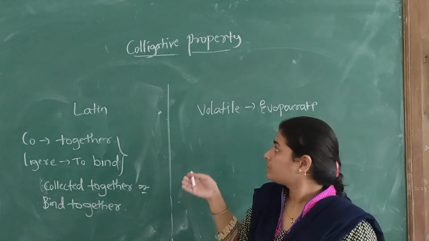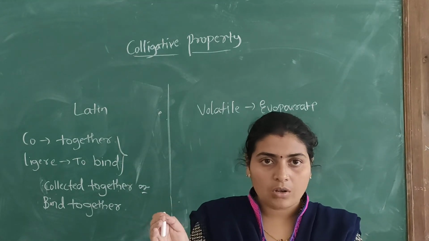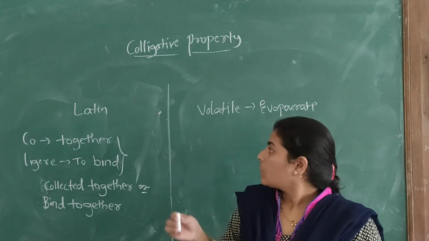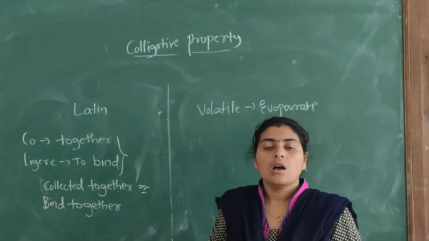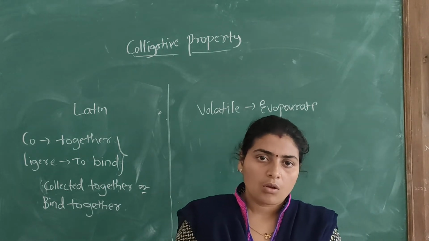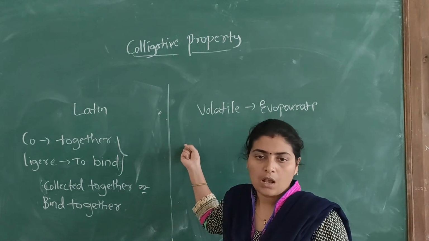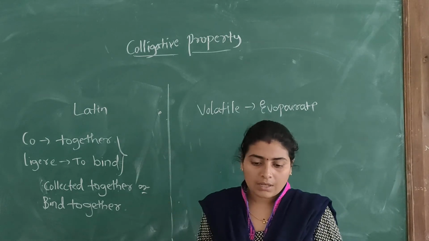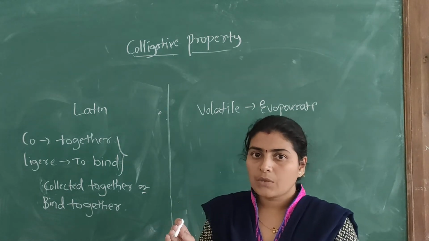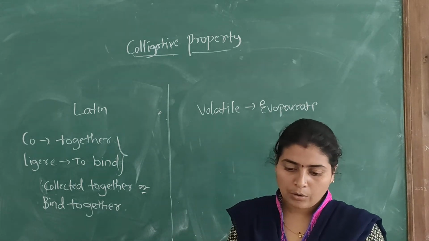So the properties of a solution of a non-volatile solute in a volatile solvent which depend only on the number of the solute particles and not on the nature of the solute particles are called colligative properties.